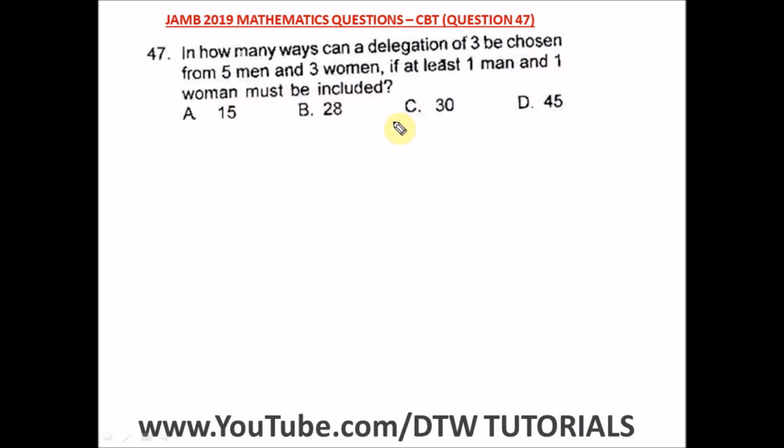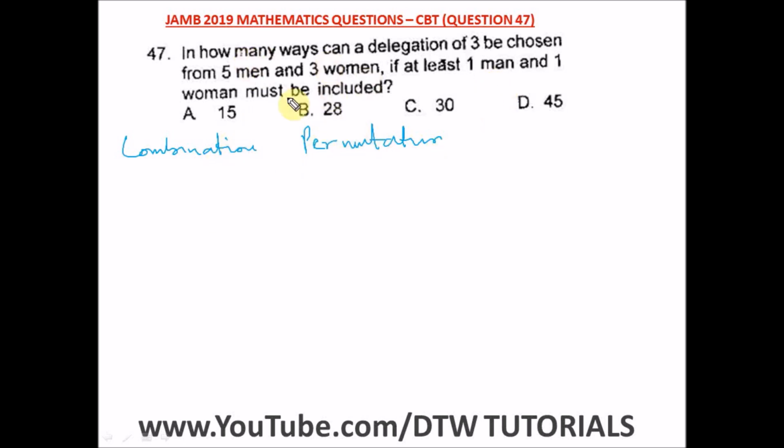Okay, when you see selection, this is selection, all right? When you see selection, you should know that it is combination. And when you see arrangement, you should know that it is permutation. When it says arrange in a particular order, it is permutation. But when you see a selection being chosen from a committee, you get my point, it is combination. All right, and it doesn't matter the order.